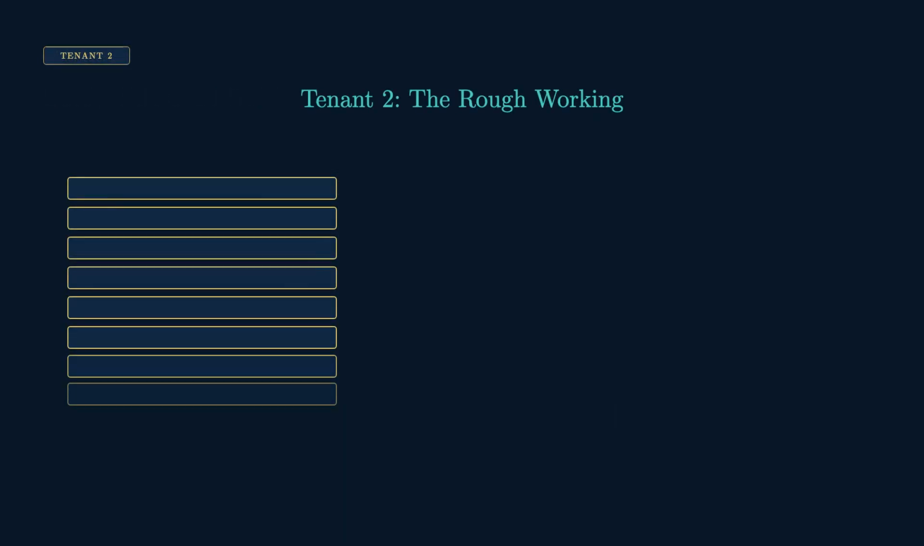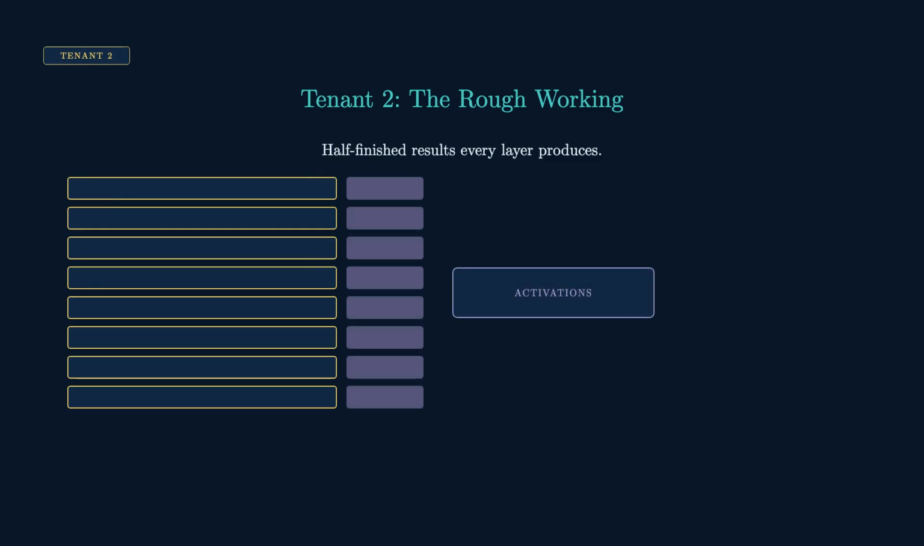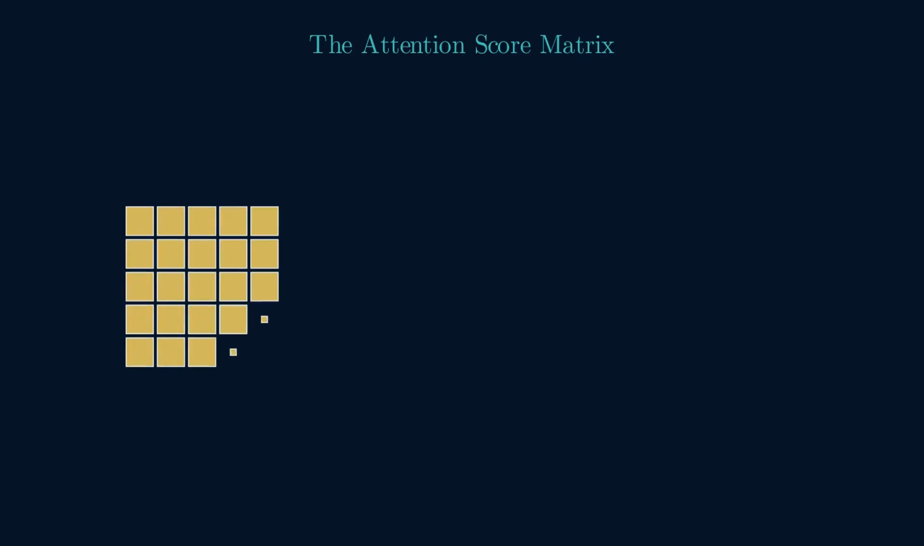Tenant 2, activations. These are the model's rough working, the half-finished results every layer produces on the way to an answer. During training you can't throw them away, because figuring out what to fix means looking back at what each layer actually computed. So they all get kept. 28 layers' worth. And the way they scale is nasty. The dominant activation cost lives inside attention, and it's the attention score matrix shaped sequence by sequence. Square. Which already tells you something's about to go wrong. And it's worse than it looks, because there's one of these per attention head, per layer. Written out, the whole thing is batch times heads times sequence squared times bytes.